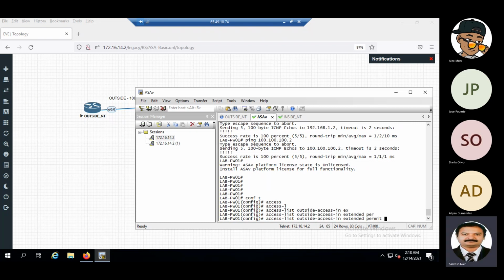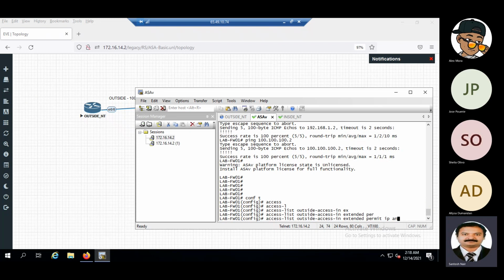We can either give permit TCP and give telnet only, but as this is a lab, I'm just giving permit IP any any. We will take access lists separately in a class for access lists also. But are you able to understand this access list? Yeah. As of now, I am allowing all access.